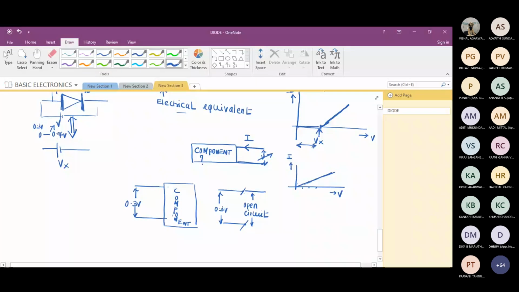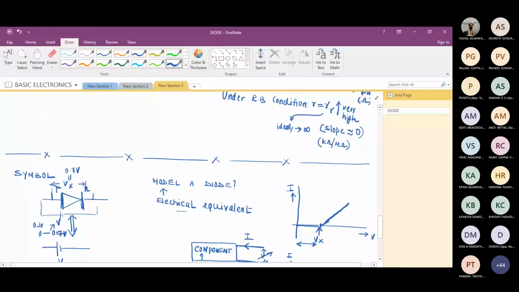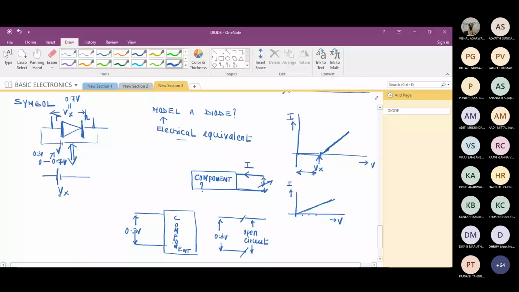Yes, sir. If I apply 0.7 and the diode is not conducting, it is off, then what is the voltage across the diode? 0.7, because the diode is not conducting, it is open. Ideally speaking, an open circuit. So what should I write here for the diode equivalent? I'll erase this and write 0.7 volts. Am I correct? Is this much clear?